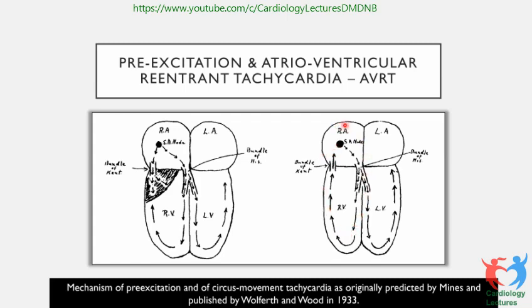Narrow QRS tachycardia, this is called orthodromic tachycardia. And if the tachycardia travels like this, directly over the accessory pathway, then retrogradely over the His-Purkinje system, then it will be a broad complex tachycardia. Then it is called antidromic tachycardia.